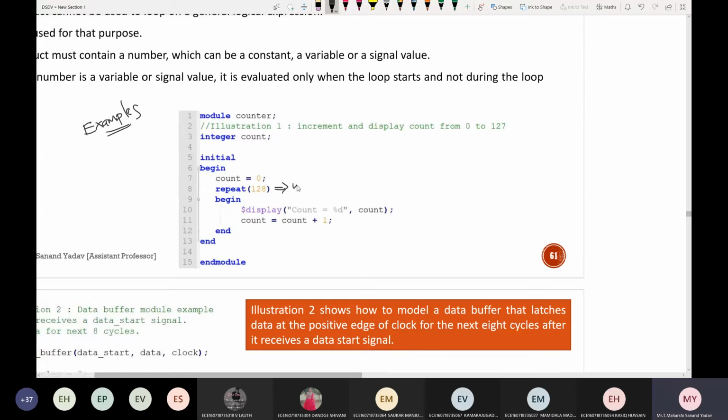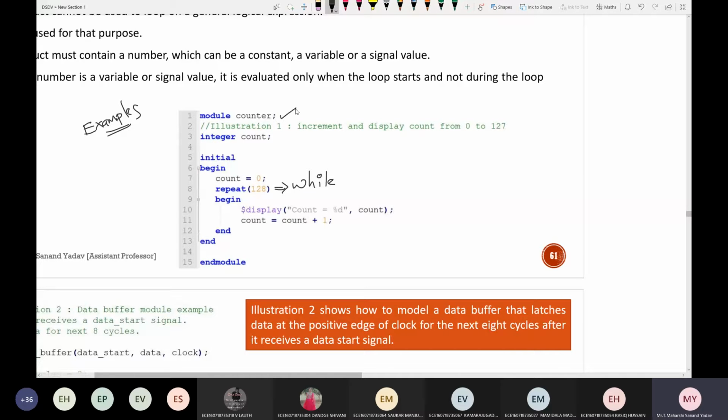Why can't I use while here? What will happen if I use while here instead of repeat? Repeat 128 means it will be repeated only 128 times, whereas in the case of while, until and unless that condition is false, it will keep on executing. See here, I've done nothing, only this particular line has changed.